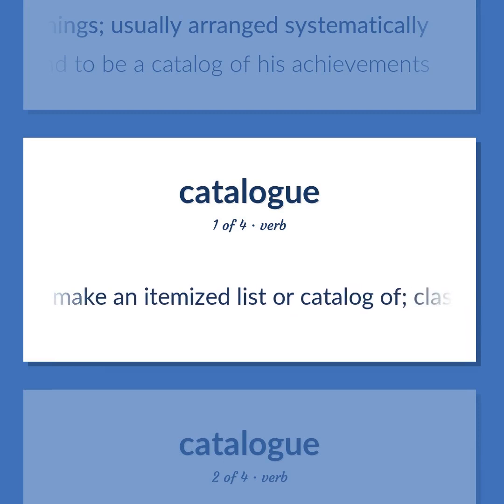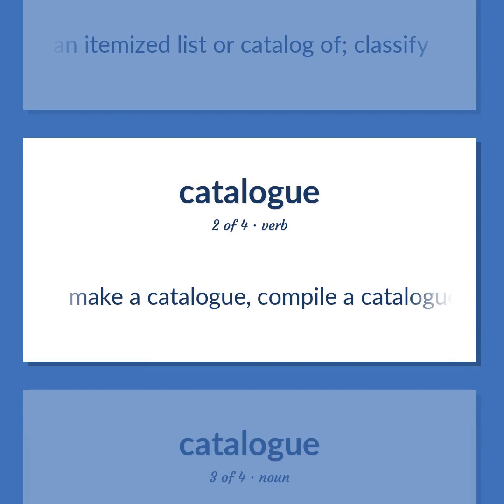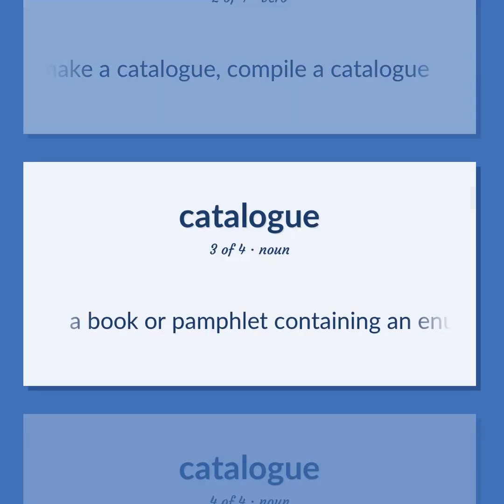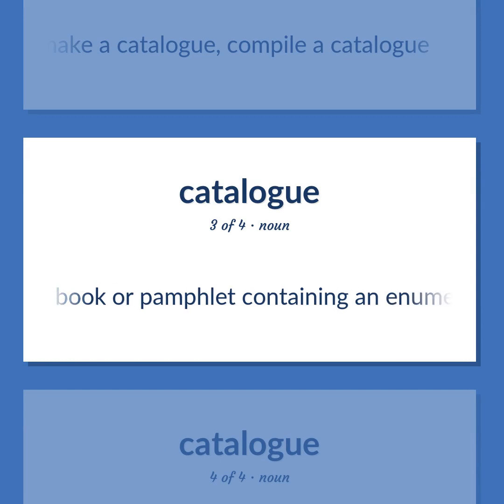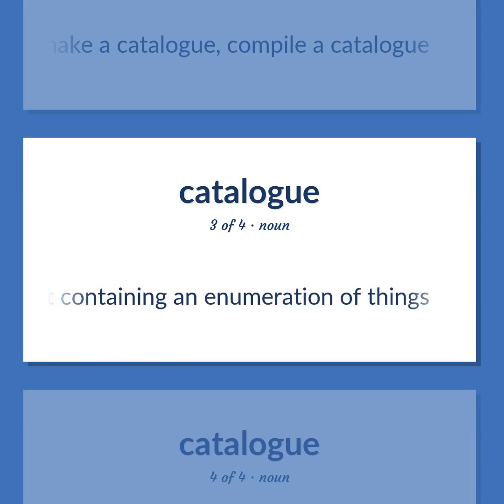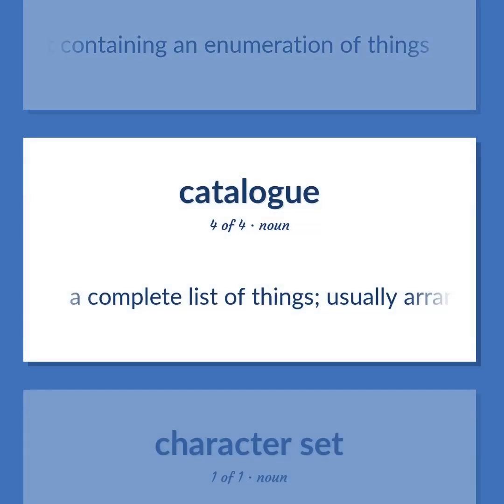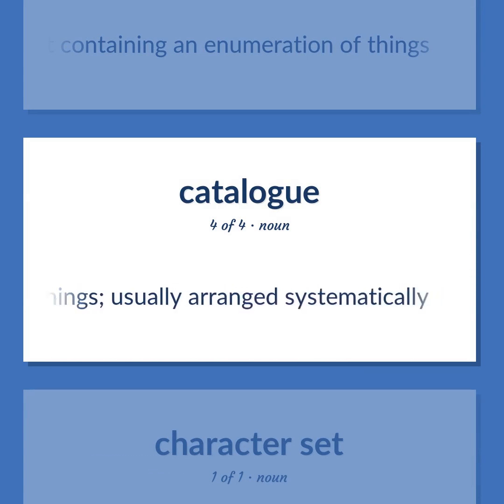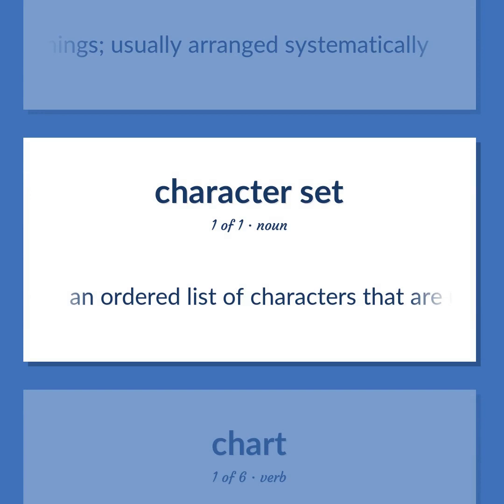Make an itemized list or catalog of, classify. Make a catalog, compile a catalog. A book or pamphlet containing an enumeration of things. A complete list of things, usually arranged systematically. Character set: An ordered list of characters that are used together in writing or printing.